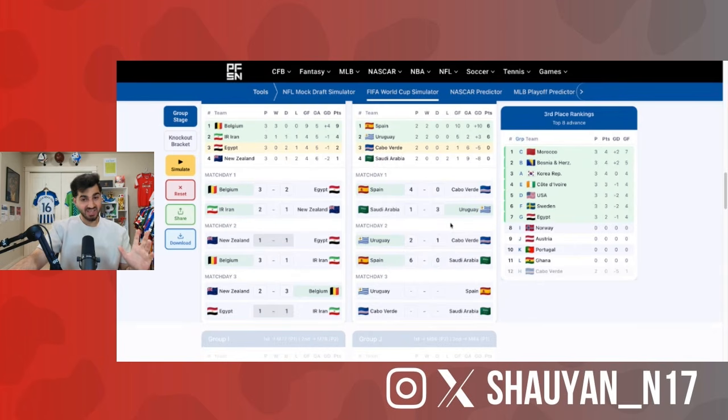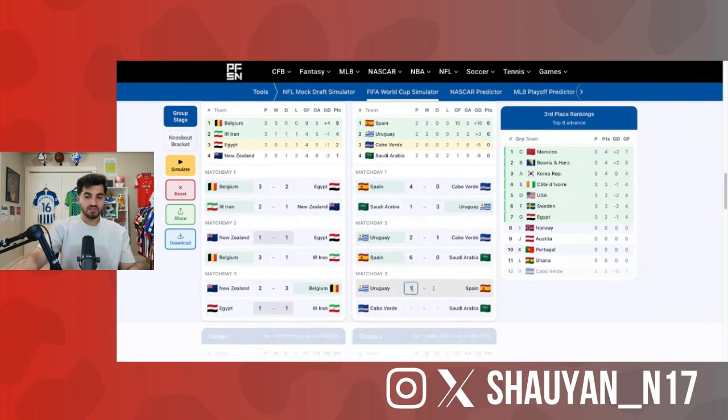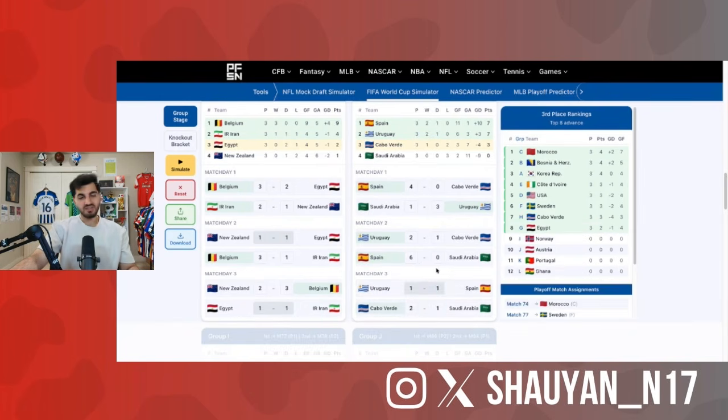Is this crazy to say? I mean, I literally saw Saudi Arabia get waxed 4-0 by Egypt with way less prime attackers. I could see this like a repeat of that Costa Rica Spain game in the last World Cup. So I could see this one ending in just a pretty simple 1-1 draw. Cabo Verde, Saudi Arabia. I don't see Saudi Arabia getting a point.